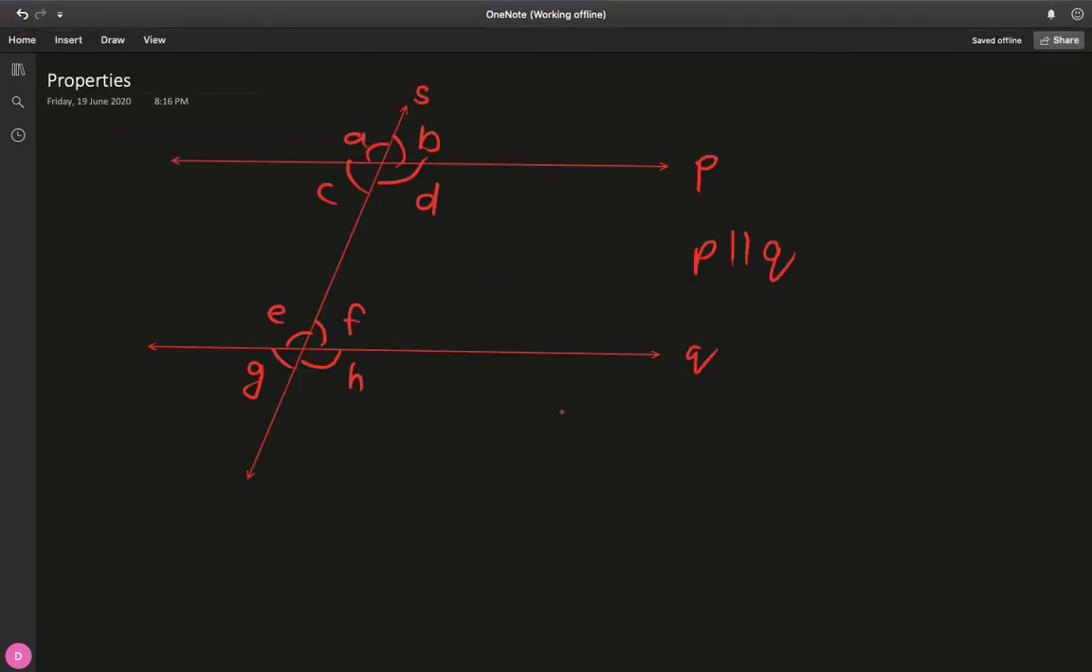Now another basic property that I would like to discuss before starting with the new terms is vertically opposite angles. Vertically opposite angles, which, if you want to look at the vernacular translation, is Viruddha Kon.